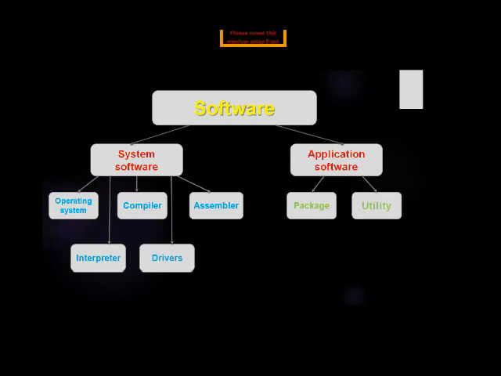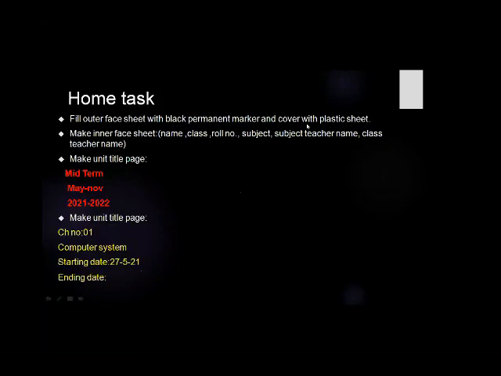Now this is just the overview of the software. First, software is classified into two main types: system software and application software. System software is further classified into five types: operating system, interpreter, compiler, drivers, and assemblers. And application software is further classified into two: packages and utilities. Now, students, that's it. The content is enough for today's class.